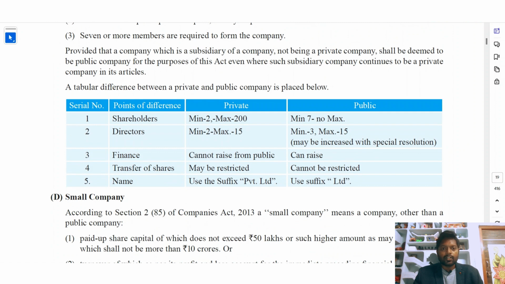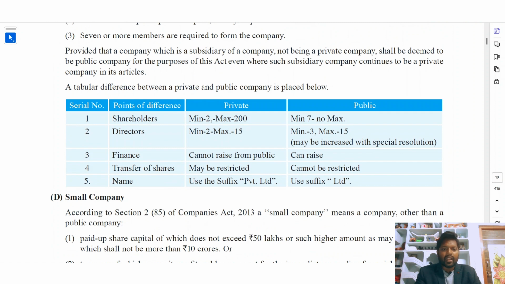Shareholders: for a private company, minimum 2 and maximum 200. For a public company, minimum 7 and no maximum, so they can have any number based on their wish. Directors: minimum 2 for a private company and maximum 15. For a public company, minimum 3 and maximum 15, which may be increased with a special resolution. The public company can pass the special resolution and the maximum number of directors can be increased.